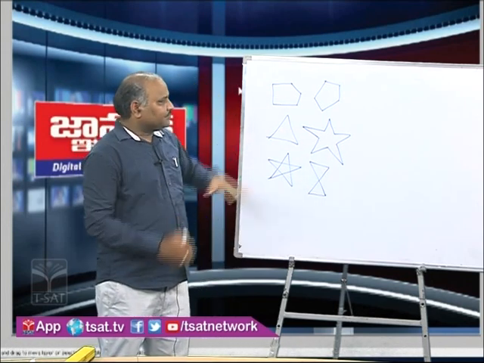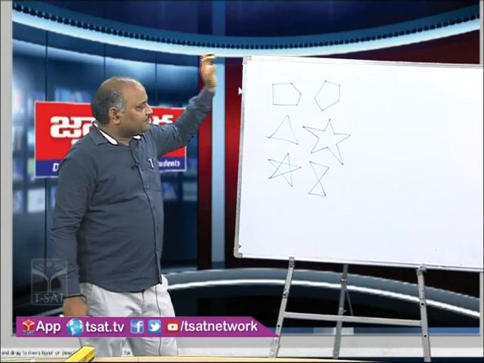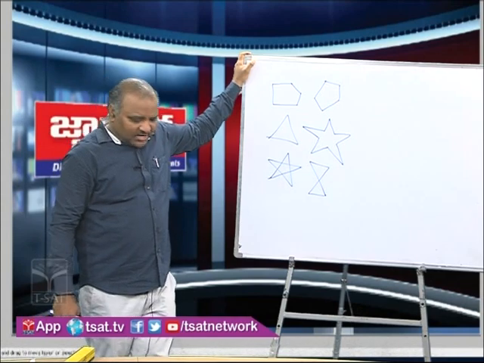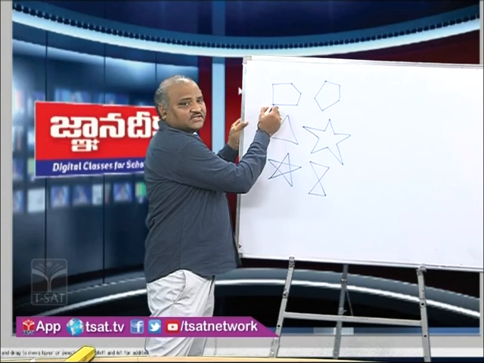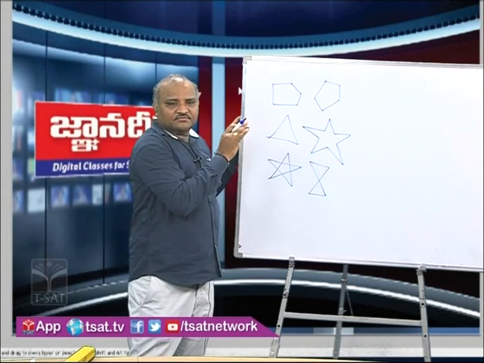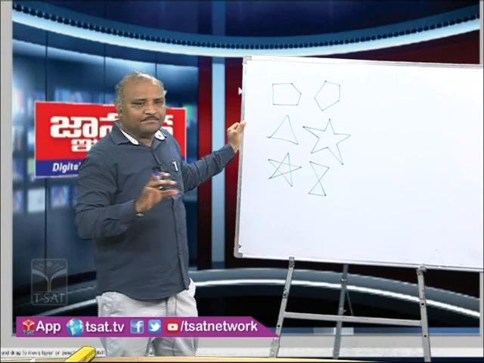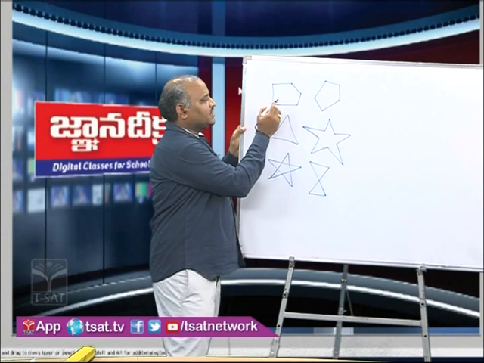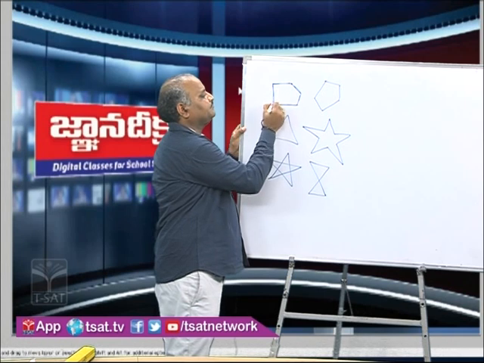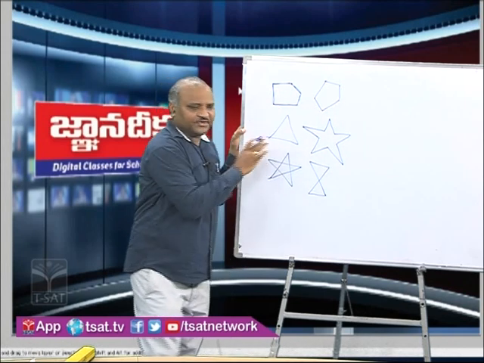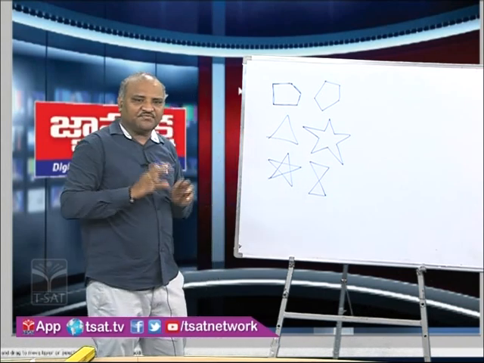For these plane figures, a closed figure we can define in a different way: the starting and ending point are the same. Suppose for a plane figure we have the starting and ending point the same, then it is called a closed figure. So here you see, if we start with this point, we can end with the same point. For any closed figure you can verify that. But in these also we have a difference.